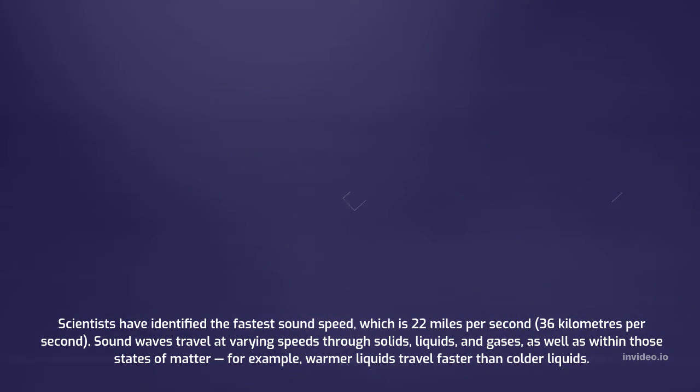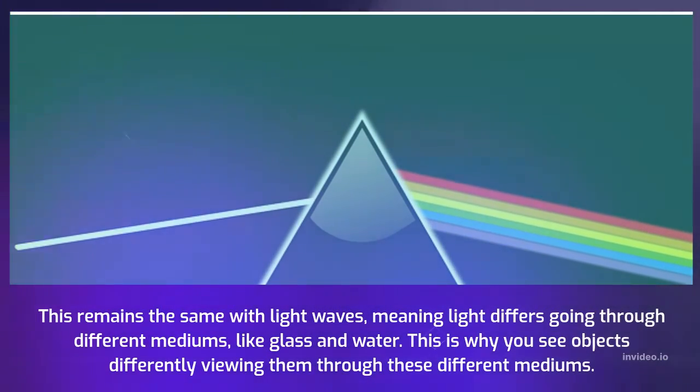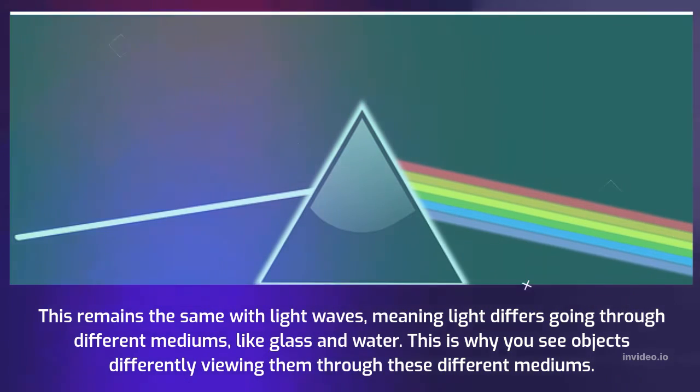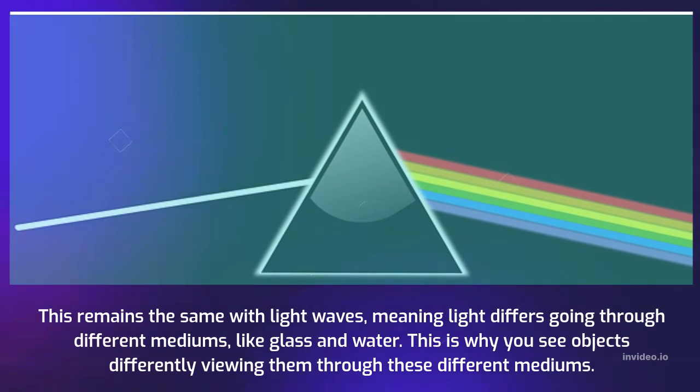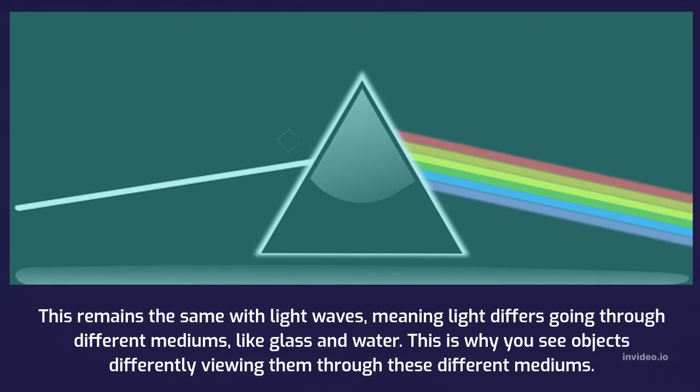Sound waves travel at varying speeds through solids, liquids, and gases, as well as within those states of matter. For example, warmer liquids travel faster than colder liquids. This remains the same with light waves, meaning light differs going through different mediums, like glass and water. This is why you see objects differently viewing them through these different mediums.